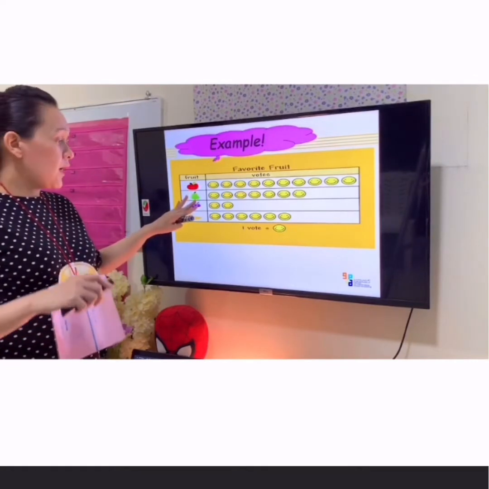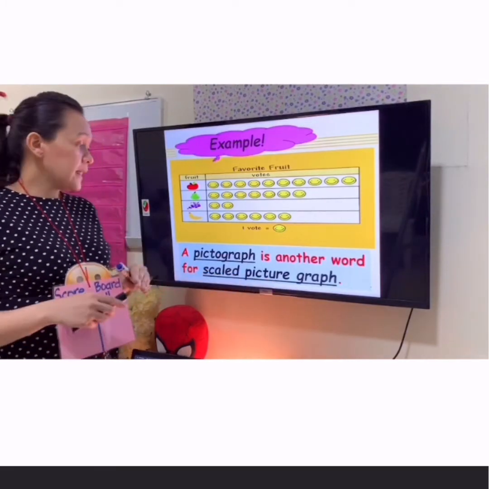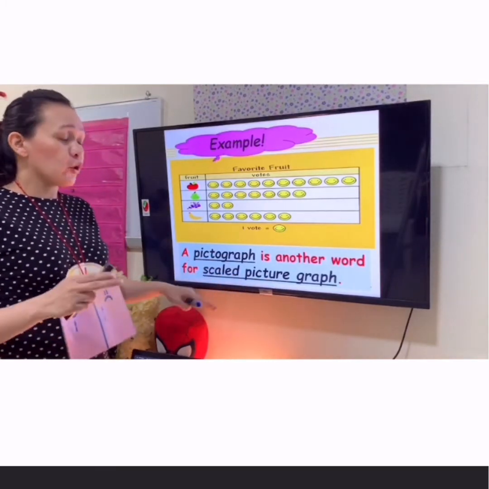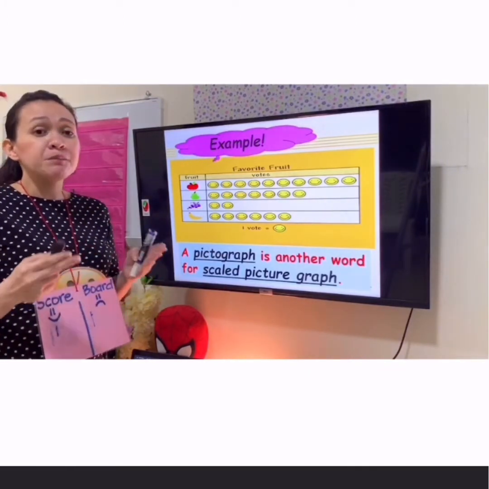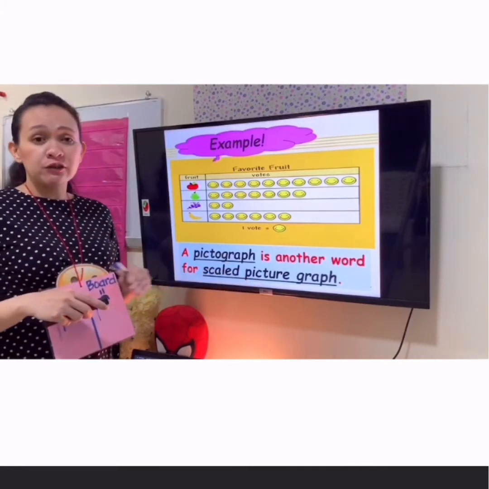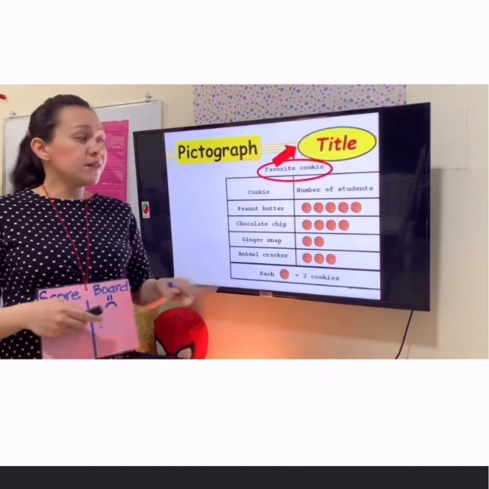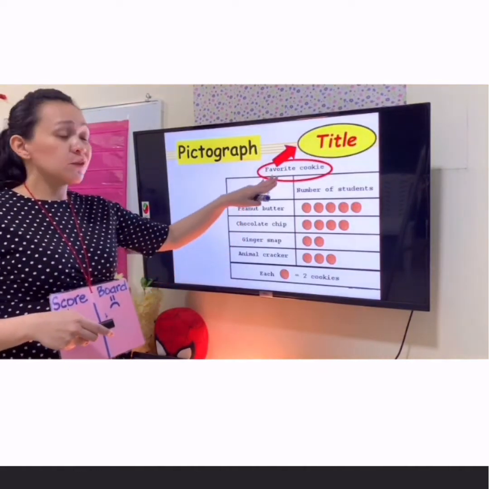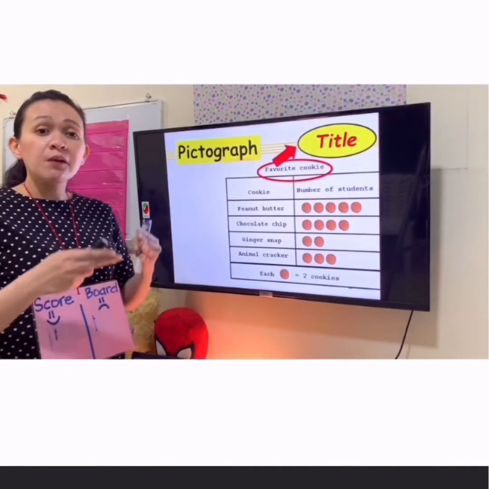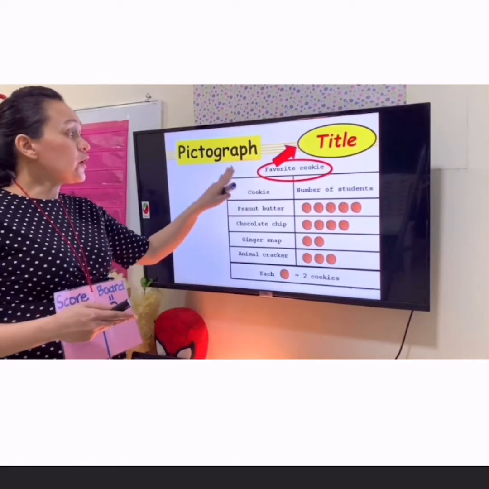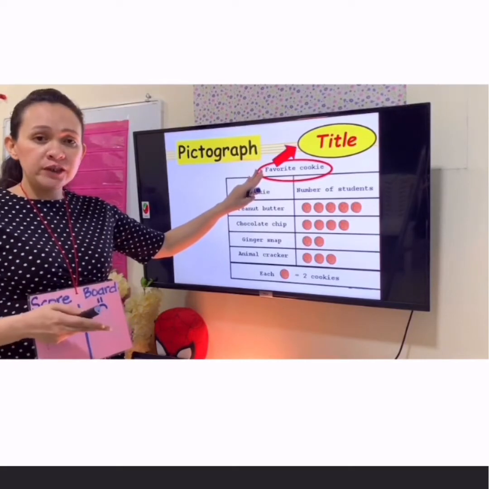Remember, a pictograph is another word for scaled picture graph. So how are we going to make a pictograph or a scaled picture graph? First, you are going to put the title. In this pictograph, the title is Favorite Cookie. For example, you want to collect data about your friends' favorite cookie, so you put here, my friends' favorite cookie. It's up to you what you're going to write.